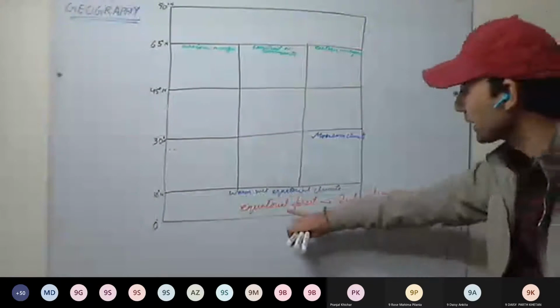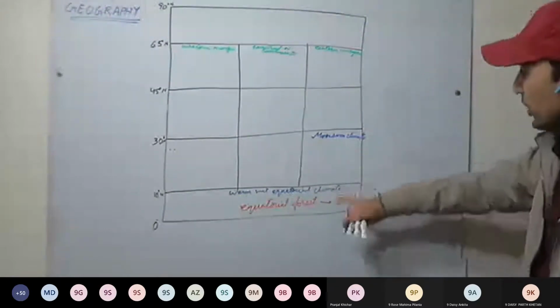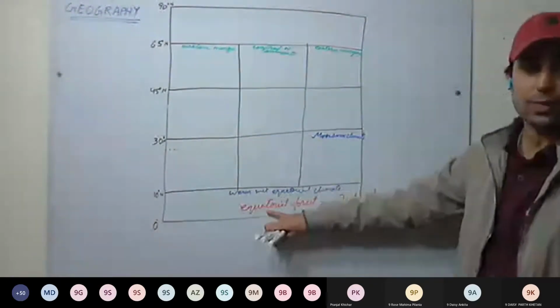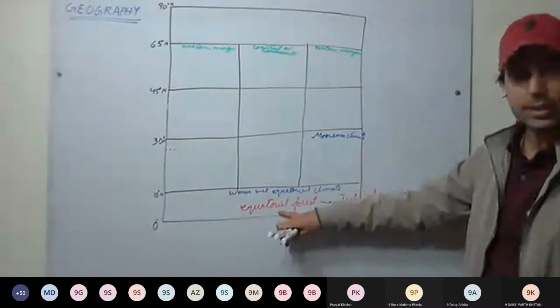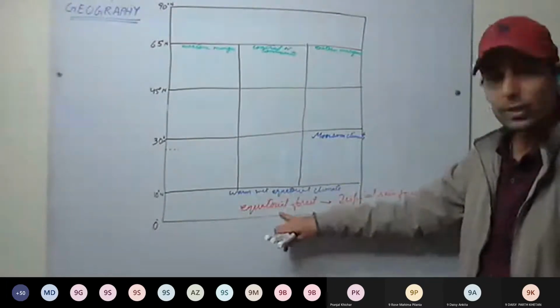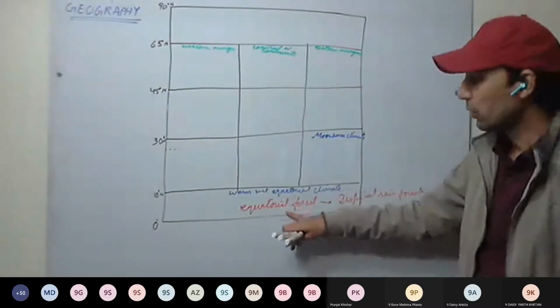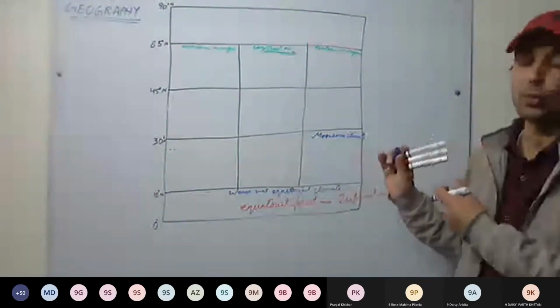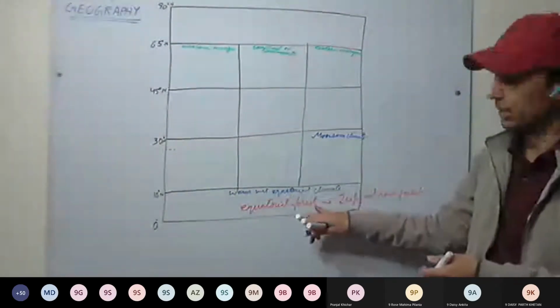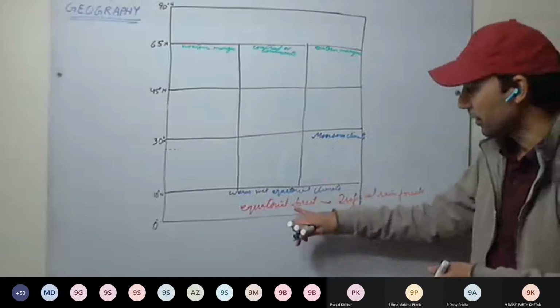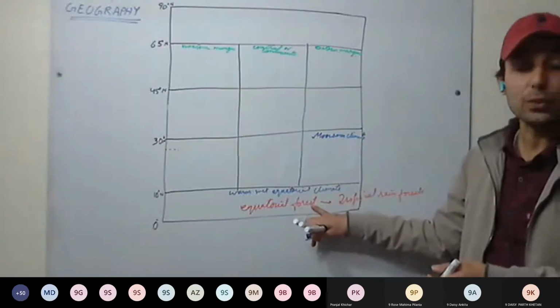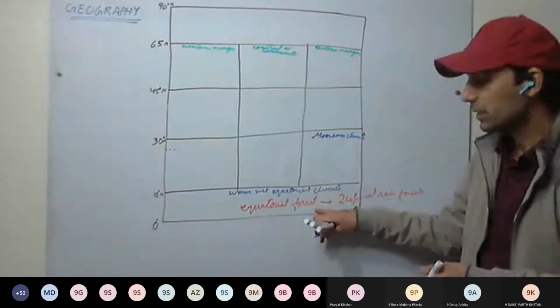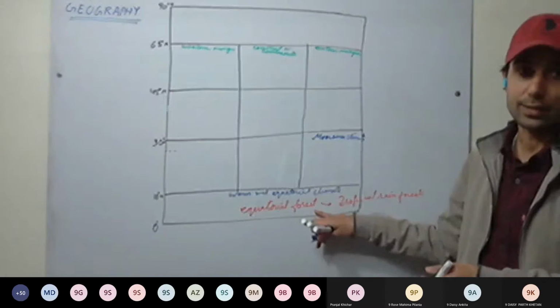Okay. One more thing we discuss here. In equatorial forest, since rainfall is throughout the year, there is heavy rainfall as well. So rainfall is around 200 centimeters. It can range between 150 centimeters and 250 centimeters. Heavy rainfall is there. In equatorial regions, rainfall is throughout the year.